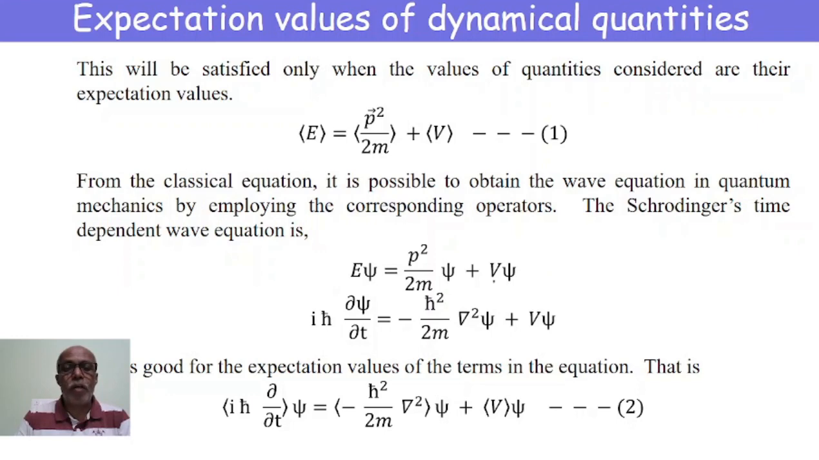Or writing the operators for energy and momentum p, we get i h cross dou psi by dou t equals minus h cross square by 2m grad square psi plus V psi. And this holds good for the expectation values of the terms in the equation. Therefore, the expectation value of i h cross dou by dou t of psi equals the expectation value of minus h cross square by 2m grad square of psi plus the expectation value of V of psi.